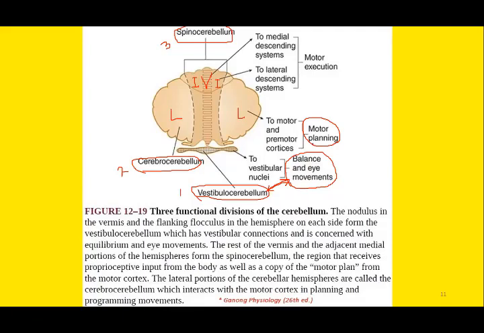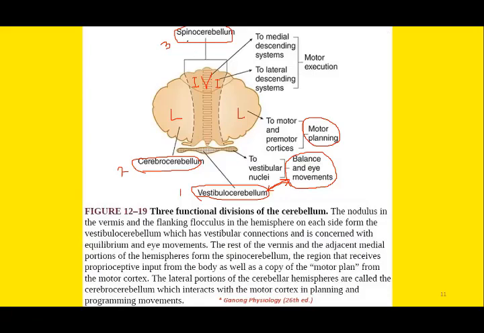So the primary function of cerebrocerebellum is to plan a movement, to program a movement. It plans the timing of the movement, not only timing, but sequencing the rate and range and direction of different types of voluntary movements. All these are the functions of cerebrocerebellum.